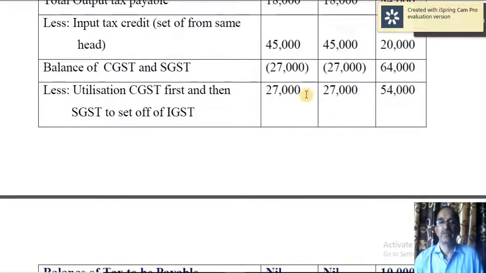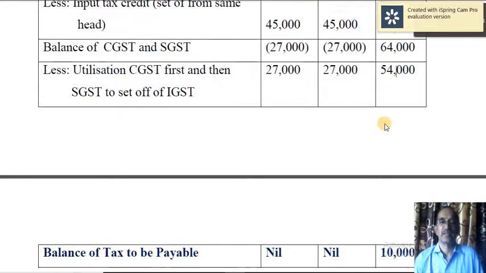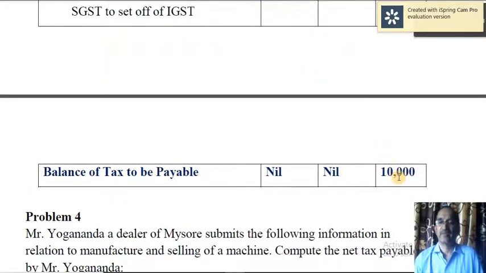Now, when you have to set off, what you have to do is first you have to exhaust CGST input tax credit surplus. So 20,000, 7,000, 27,000 is the surplus amount. So use this 27,000 towards 64,000. Then use surplus of SGST. So totally that will be 54,000. Still you need to pay 10,000 IGST.